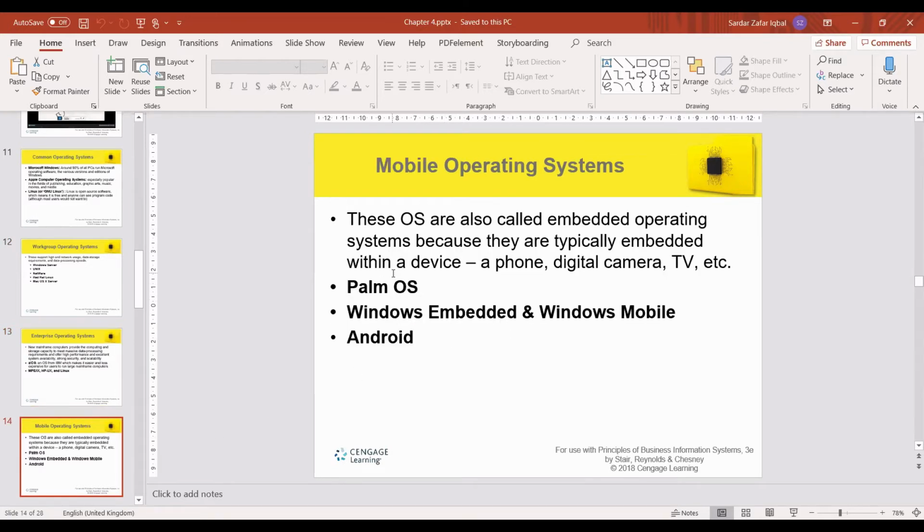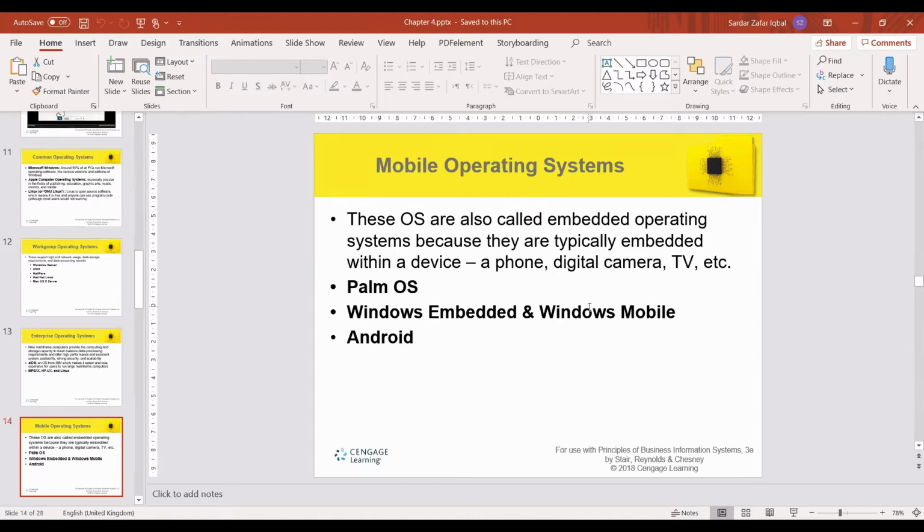From here, the mobile operating system. These operating systems are also called embedded operating systems because they are typically embedded within the device, a phone, digital camera, TV, and all other modern gadgets or devices. They have some embedded software which is already there while creating.